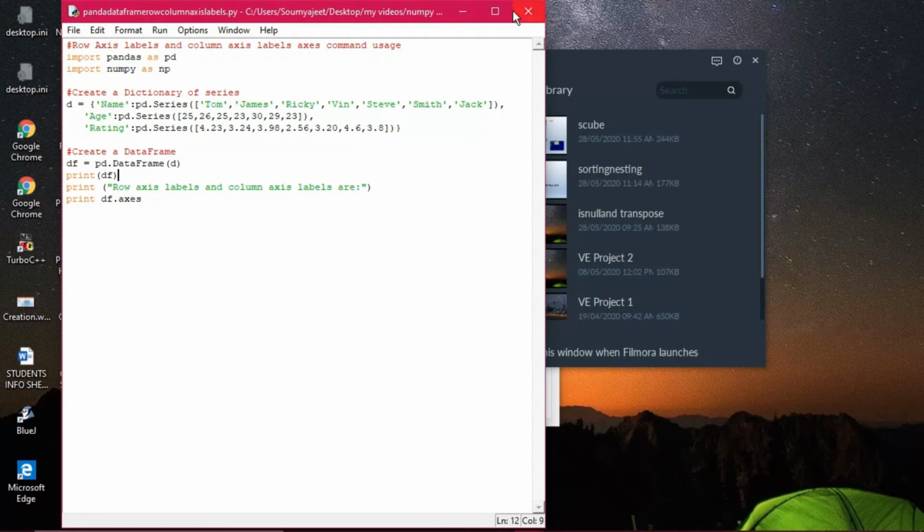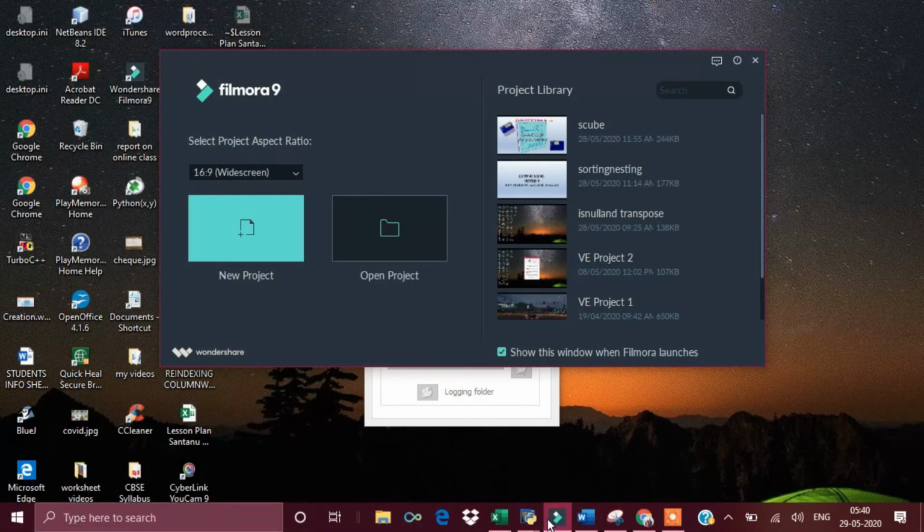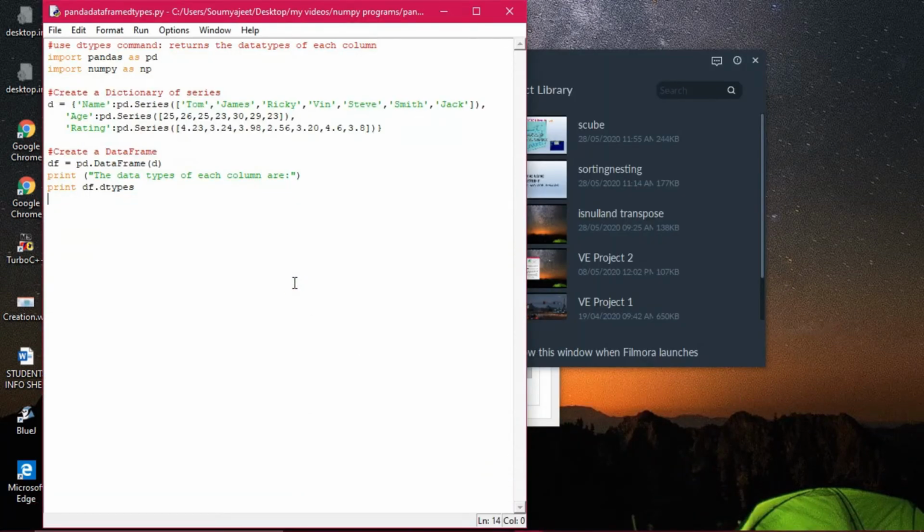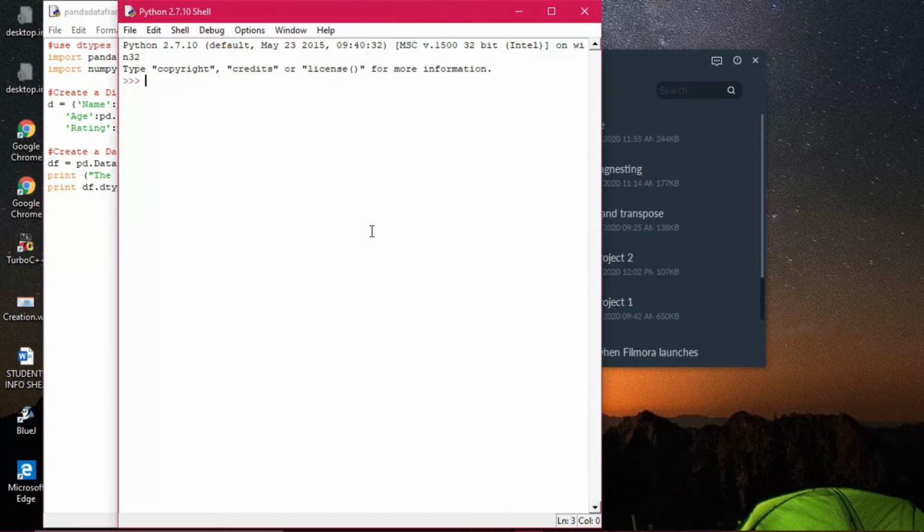Fine. Next I'm going to explain another method. Let us come to it one by one. Now you see, this is the df dtypes, meaning what kind of data types the data frame has. Now I am executing this program for you. Now you see what kind of things are there.